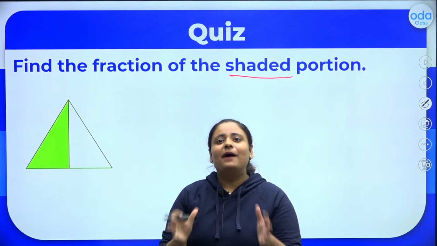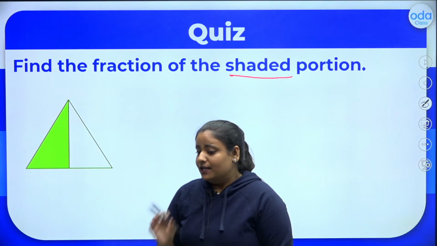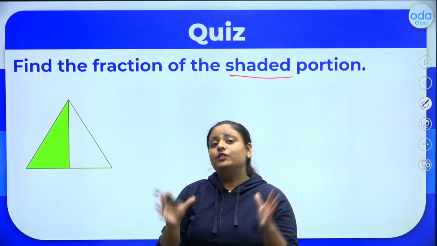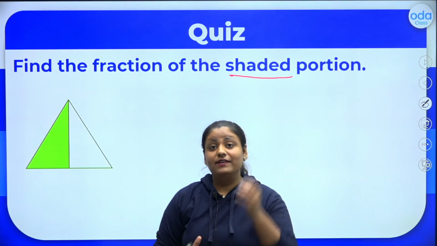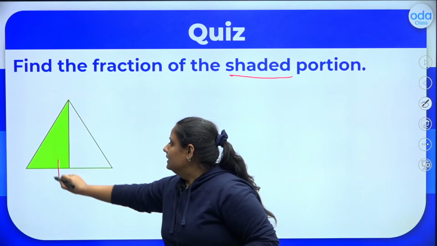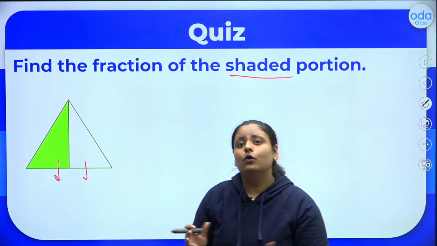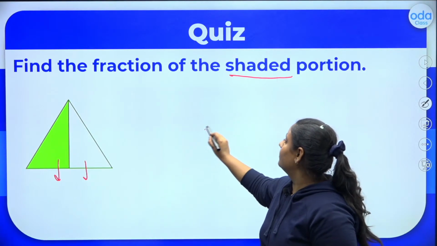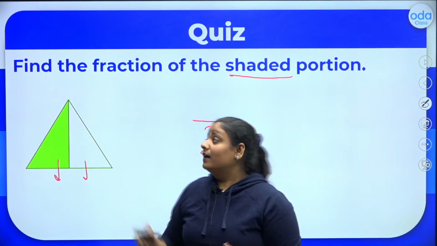So, here the part which we are talking about is the shaded part. Okay. So how many total parts are there? The total parts which show the whole quantity, we write that in the denominator. As there are 2 parts in total, 2 parts representing the whole quantity, we will write it in the denominator. 2 parts. Now let's talk about the parts which are shaded.